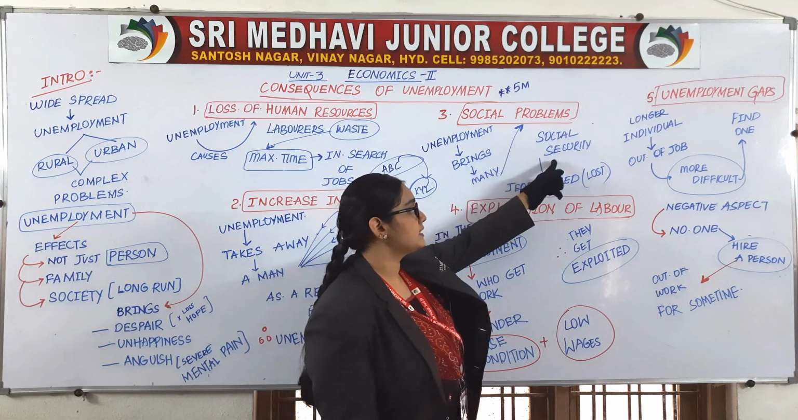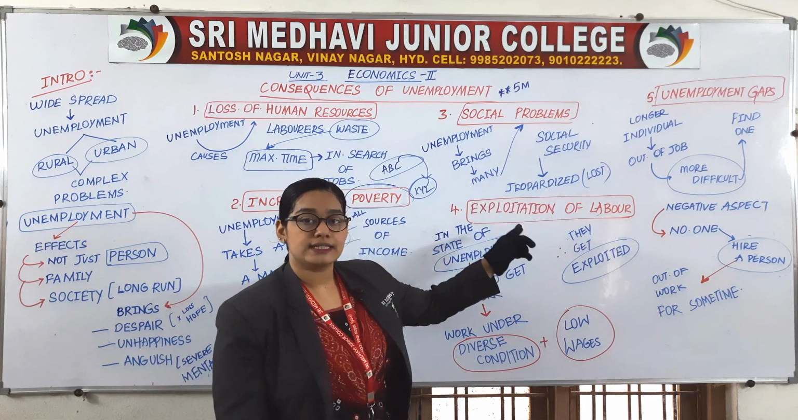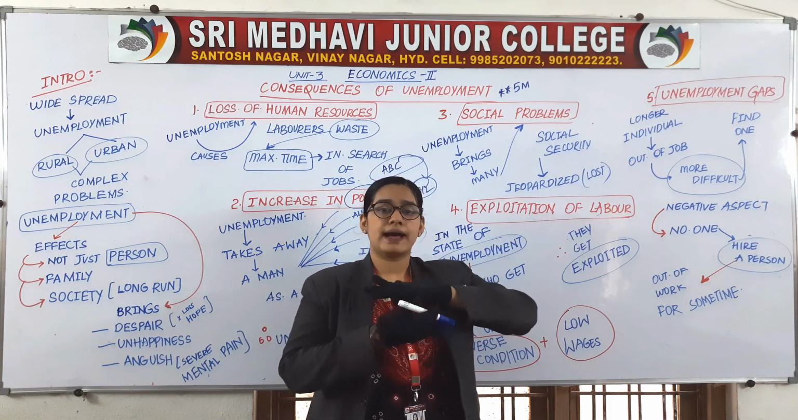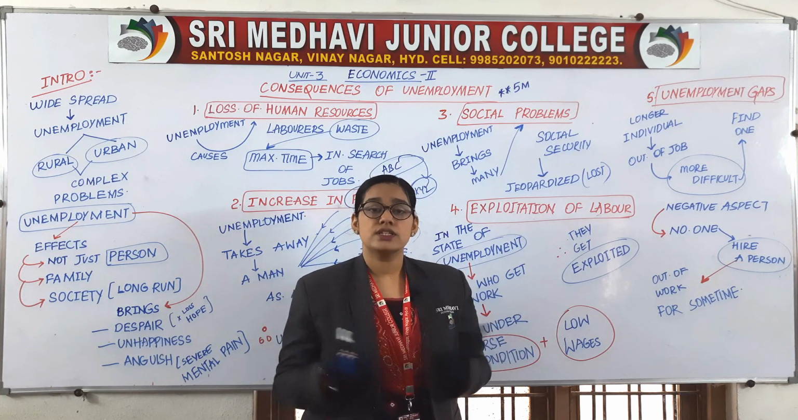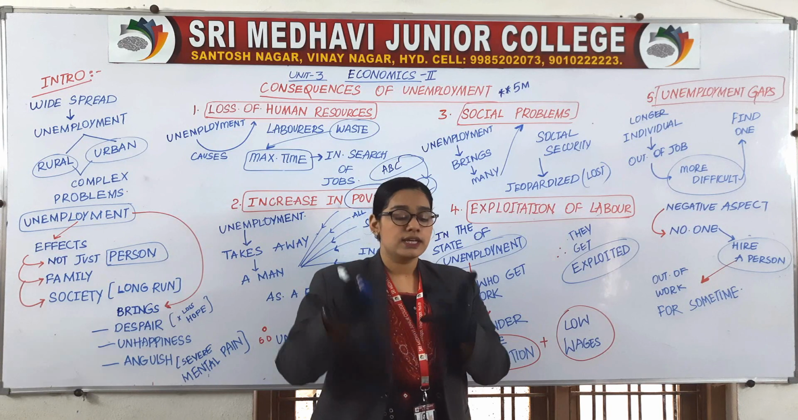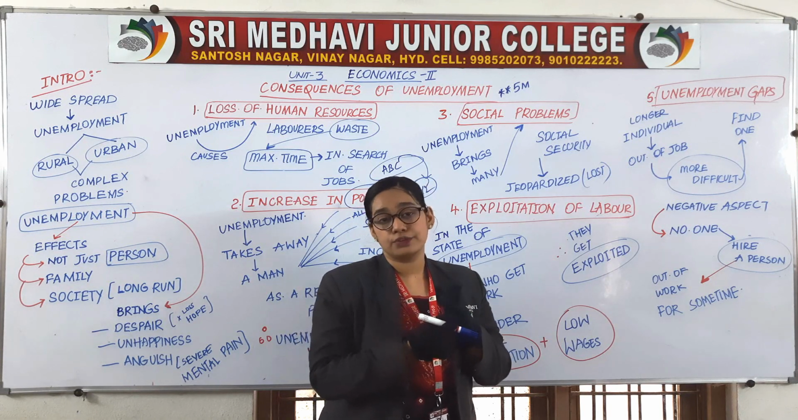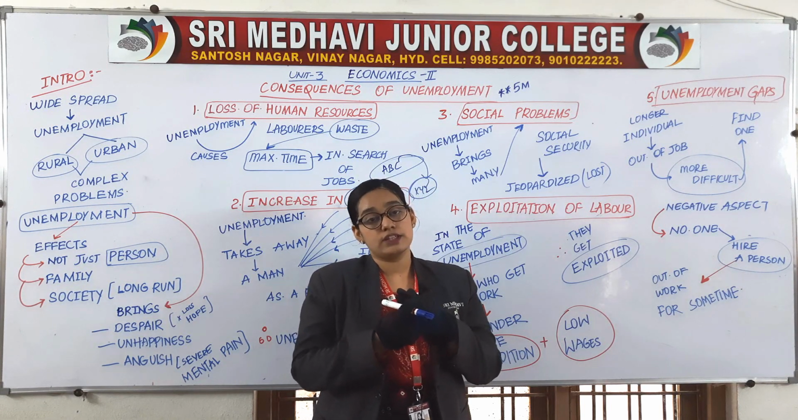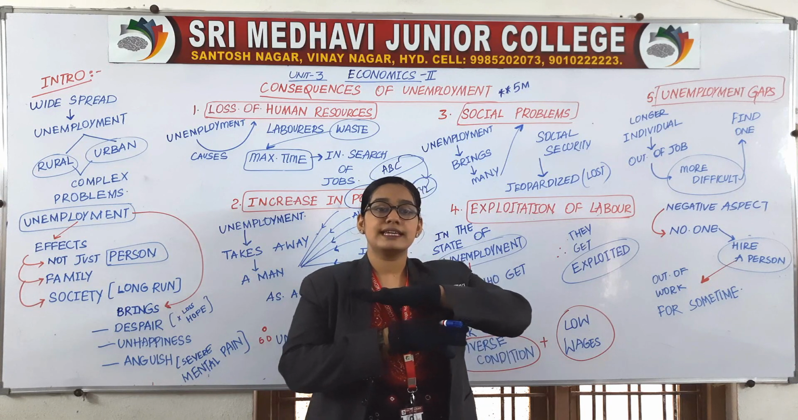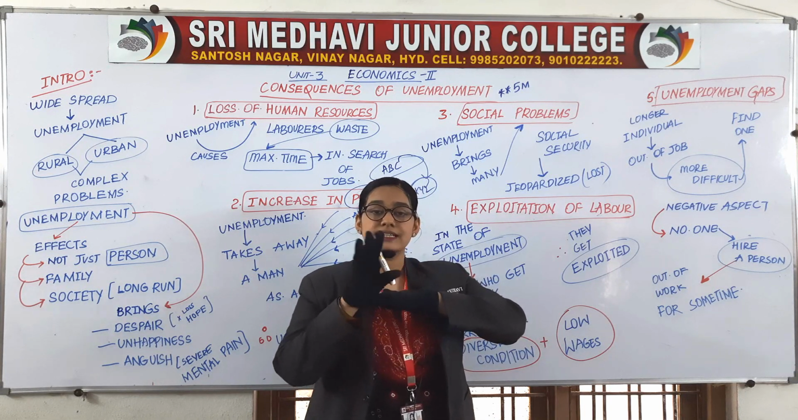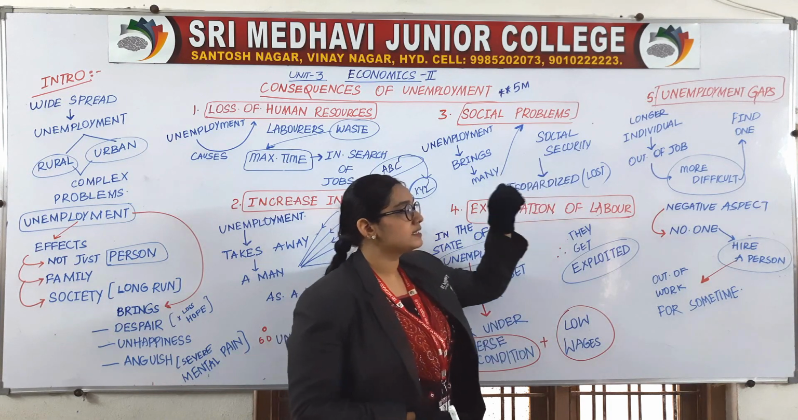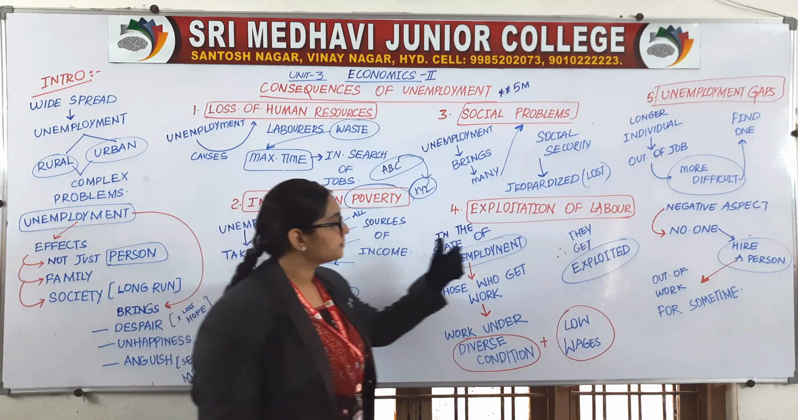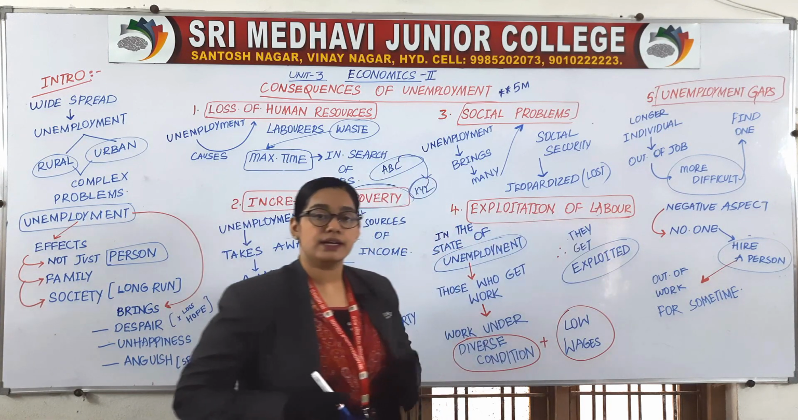And also social security is jeopardized. Jeopardized means lost. Social security is lost. He is not having a balanced position in the economy. Because he is jobless, he is not able to satisfy his wants, he is not able to bring nutritious food to his house, he is not able to enroll his children in schools and colleges. That means his social security is unstable, social security is lost. So what is the third problem? Social problems.